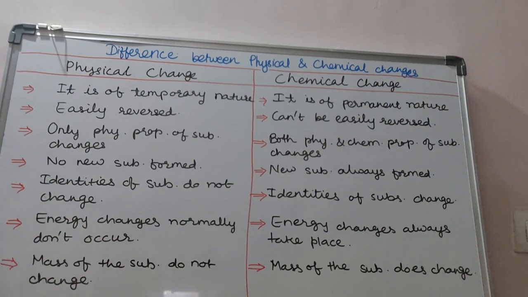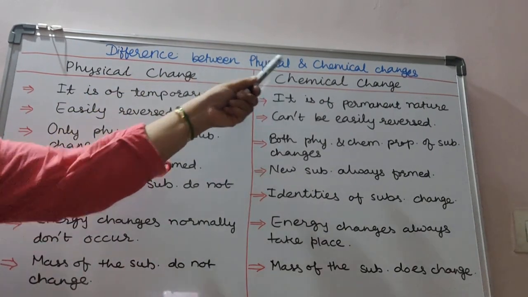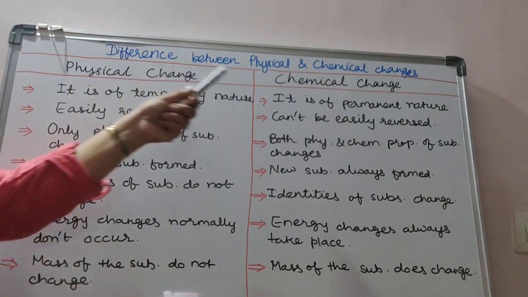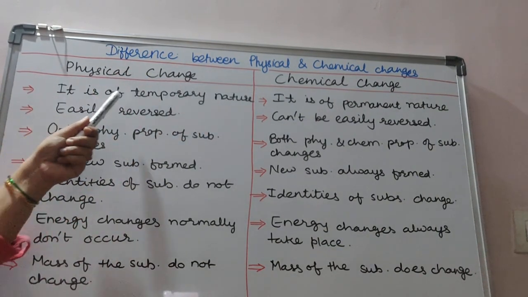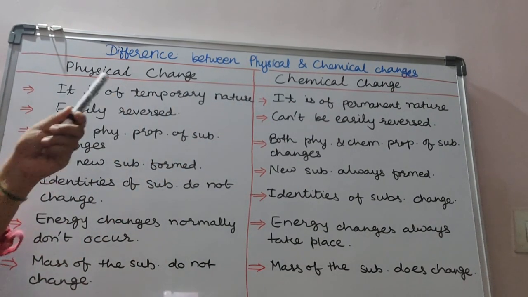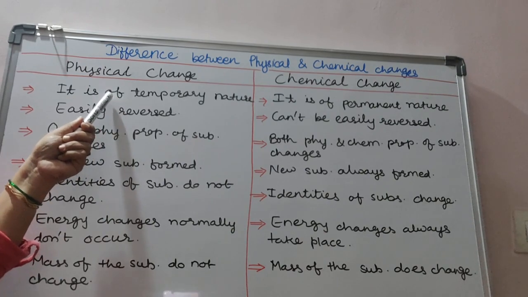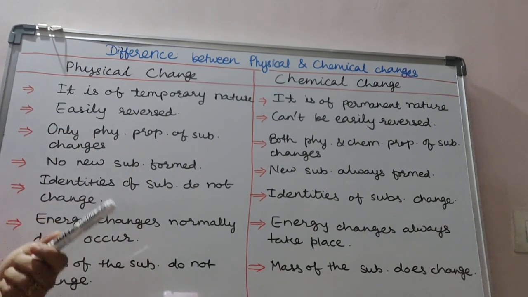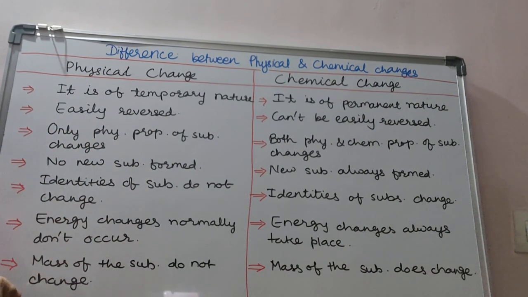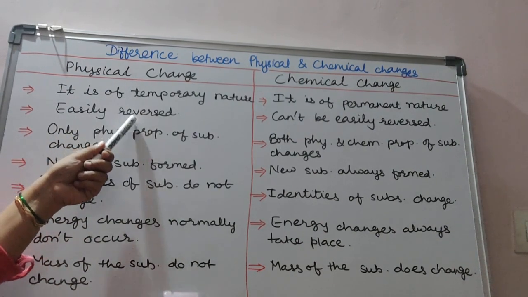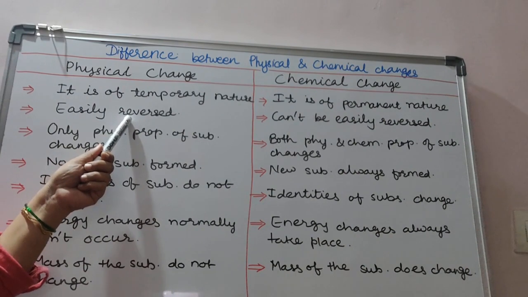Now let's talk about the differences between physical and chemical change. The first difference is that a physical change is of temporary nature and a chemical change is of permanent nature. What does it mean? It is temporary. For example, if we heat ice, we can convert ice into water. Again, can we make water back into ice? Yes, definitely. So it is temporary. That we can also call reversible.